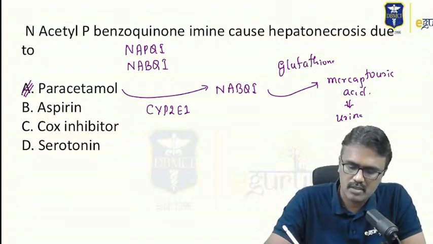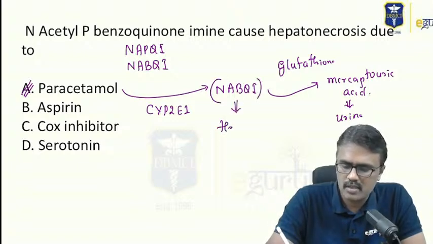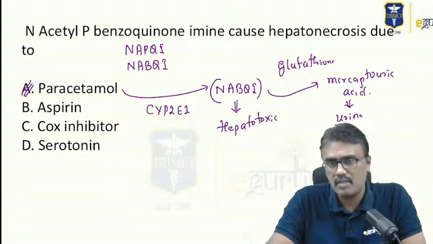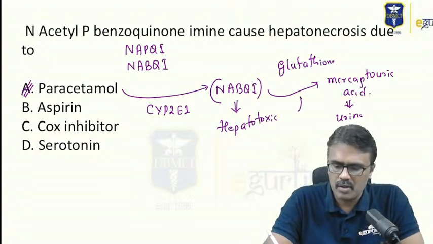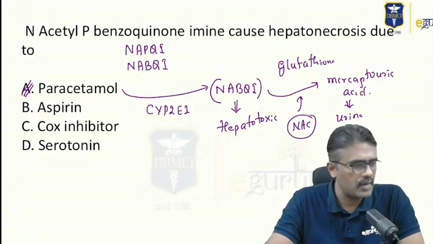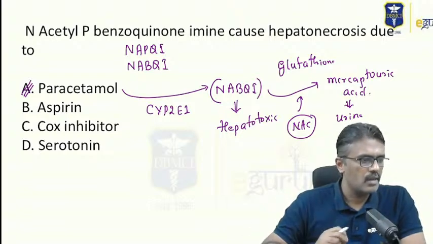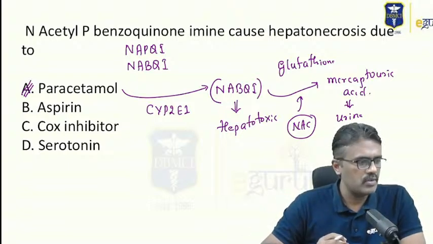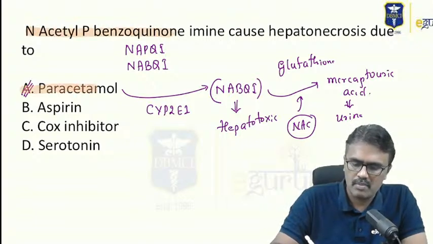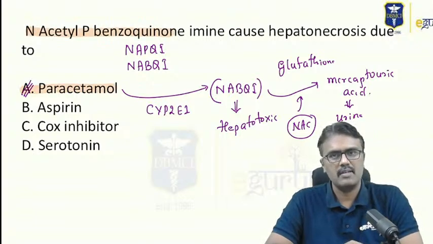At higher doses, the generation of NAPQI increases, and that is going to cause hepatotoxicity. If there is a risk of hepatotoxicity at a higher dose, we need to replenish the glutathione store, and what we use is N-acetylcysteine. We have repeatedly asked this. So if they have given the full form, very good, Jyoti, then it will be an easy question for you, and the answer would be paracetamol. There is no confusion in that. It's a direct question.